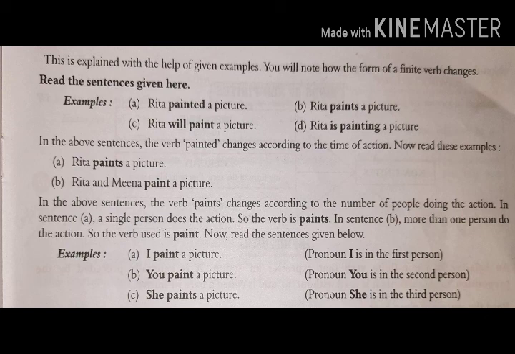The third one is she paints. Now we are putting S because it is a third person and it is the singular subject. So S will come here. By these three examples, you can come to know that according to the sentence, according to the subject, we have to change the verbs. Okay.